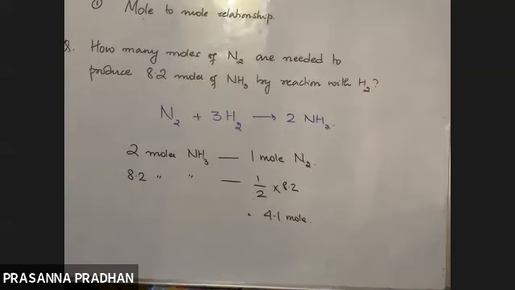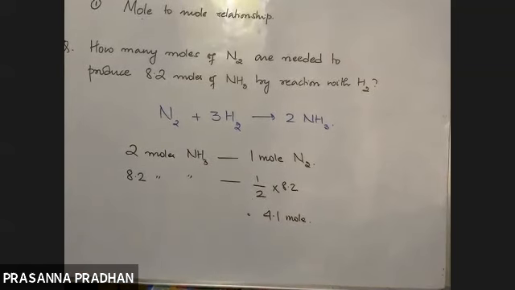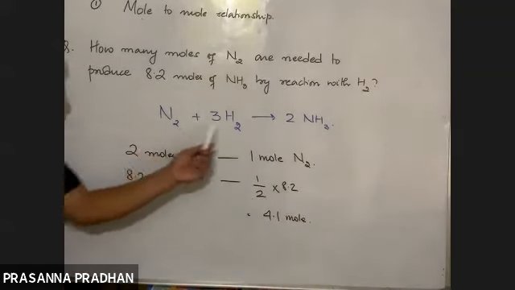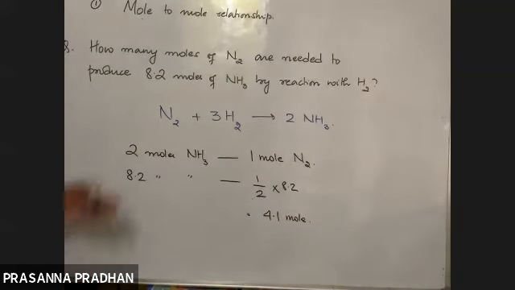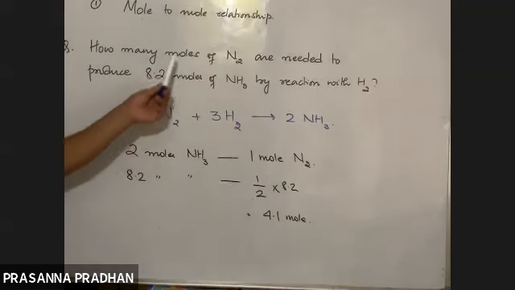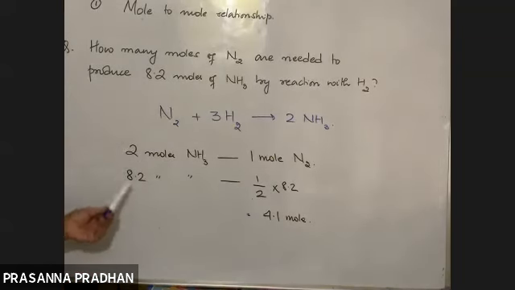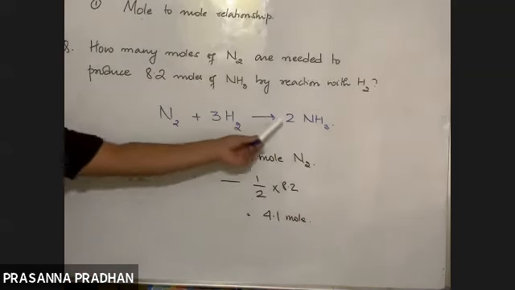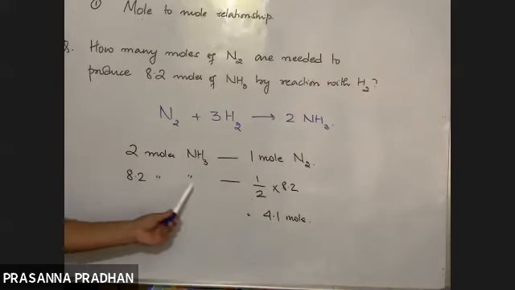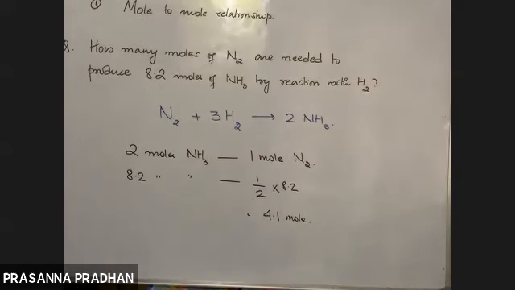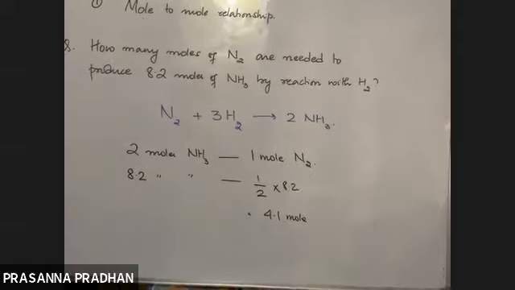So first of all, you have to write down the chemical reaction. You have to balance it. Then you look at the stoichiometric coefficients, and you look at what is being asked in the question. Here the relationship being asked is the mole-mole relationship. Right? And we know very clearly 2 moles of ammonia requires 1 mole of nitrogen. So 8.2 moles of ammonia requires this many moles of nitrogen.